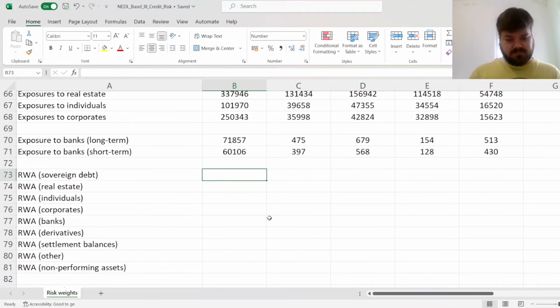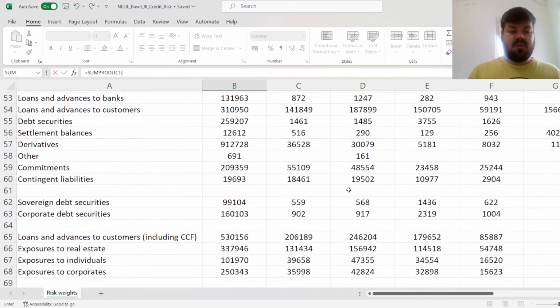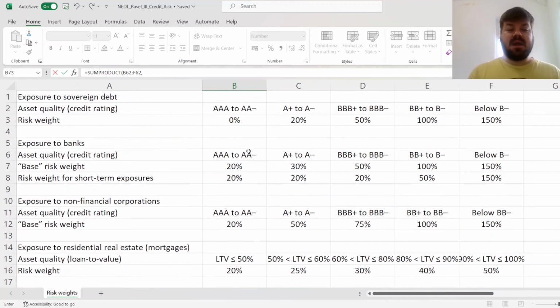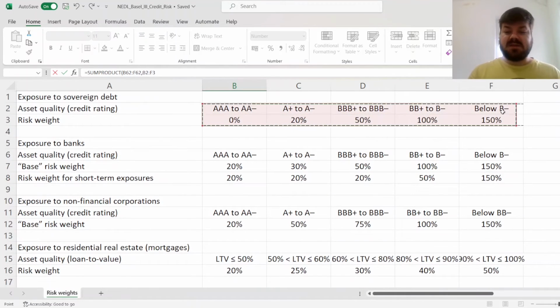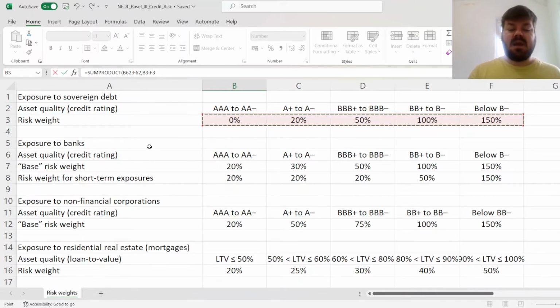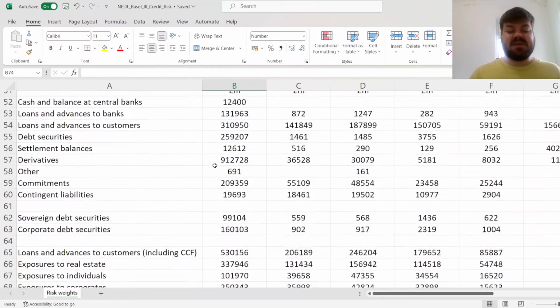So here we can already calculate the risk-weighted assets of sovereign debt. For that, we need to use the sum product function, refer to sovereign debt securities, and to risk weights of sovereign debt across asset quality groups, or across credit rating groups in this case.